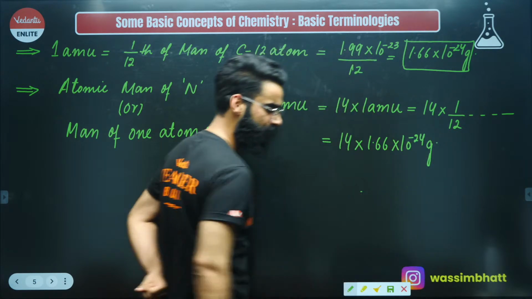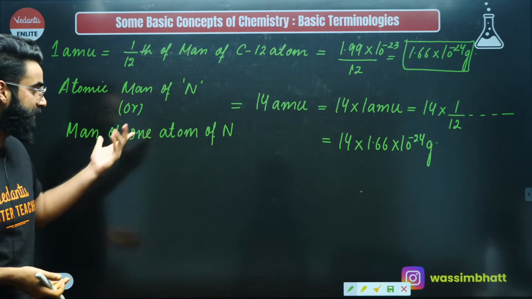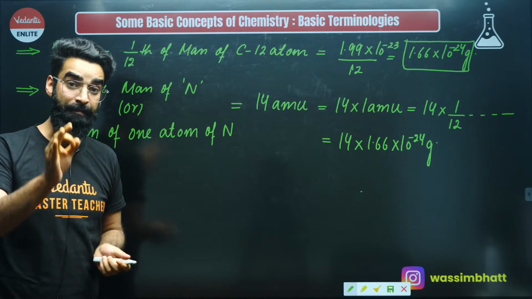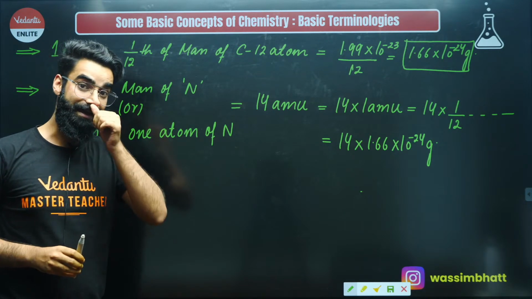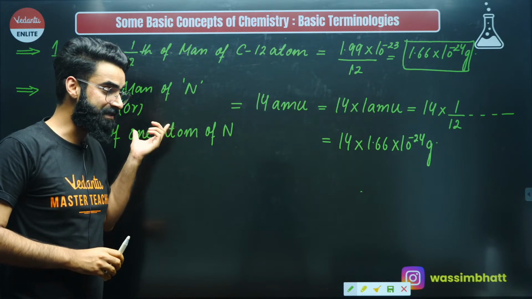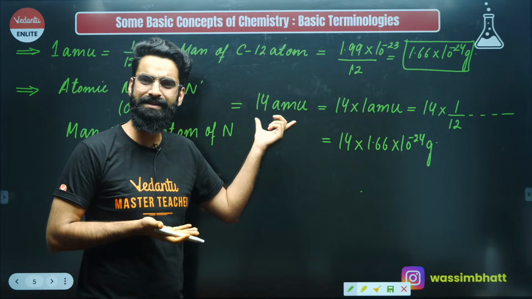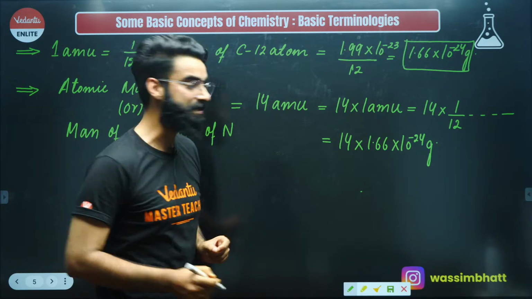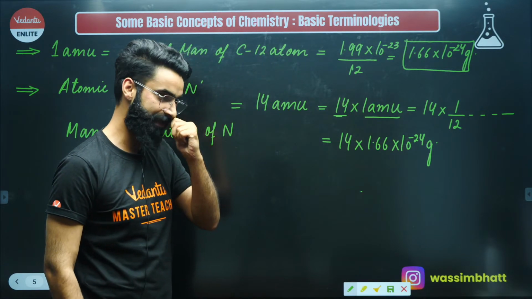right? Let's try to decode all these statements which I've mentioned over here. Let's try to understand it. I wrote a statement, atomic mass of nitrogen. That means I'm particularly talking about the mass of one atom of nitrogen, right? And atomic mass of nitrogen, or you can say mass of one atom of nitrogen, is just equal to 14 AMU, right? What it means exactly? It means one atom of nitrogen is 14 times heavier than 1 AMU. We can say that, right?